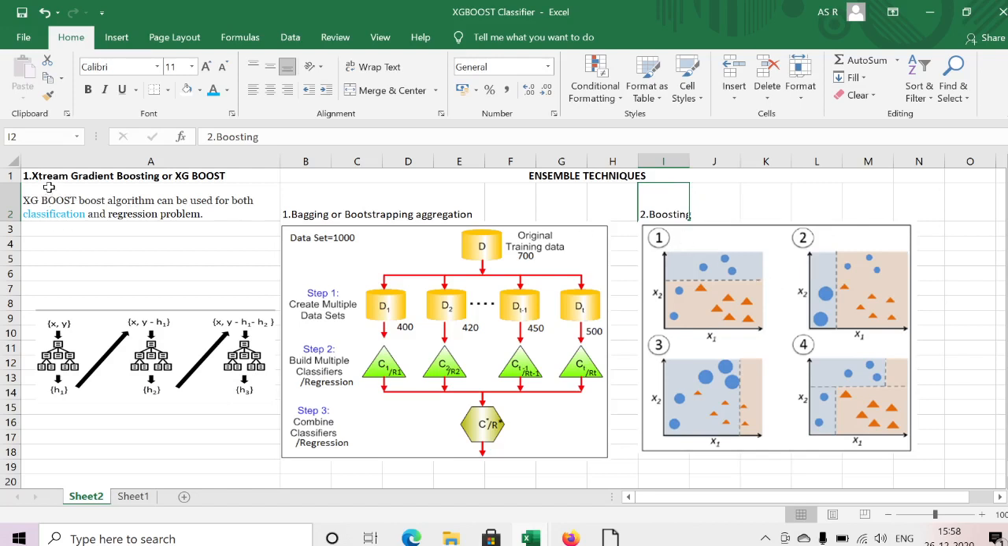We will discuss more on XGBoost today. We will take one classification example and see how we train and also how we predict. XGBoost can be used for both classification and regression problems. It will solve both problems.